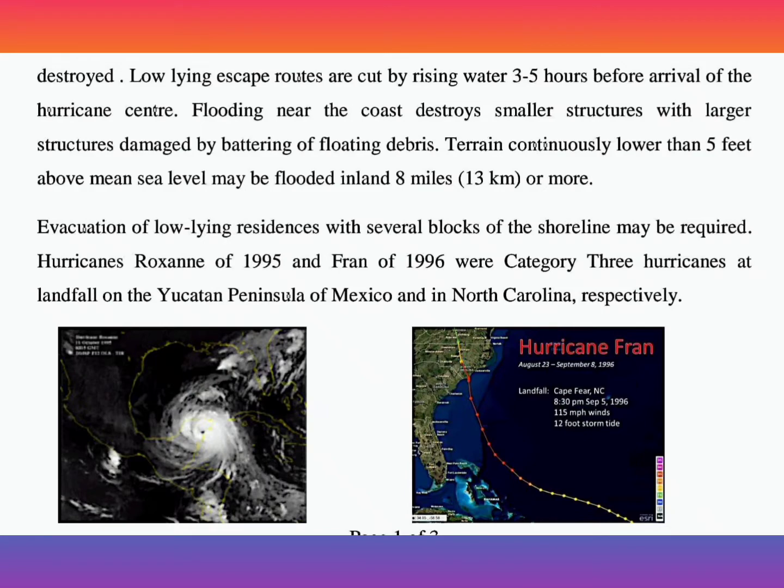Hurricanes Roxanne of 1995 and Fran of 1996 were Category 3 hurricanes at landfall on the Yucatan Peninsula of Mexico and in North Carolina, respectively.